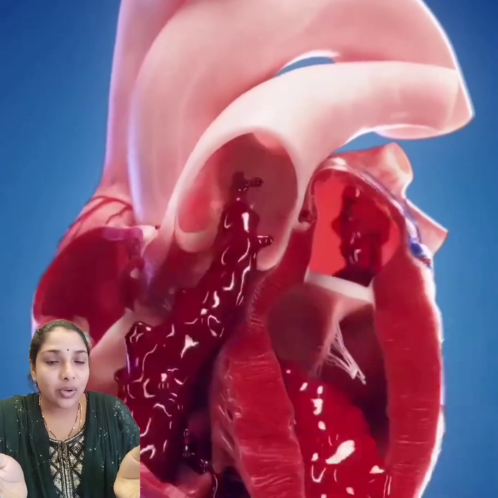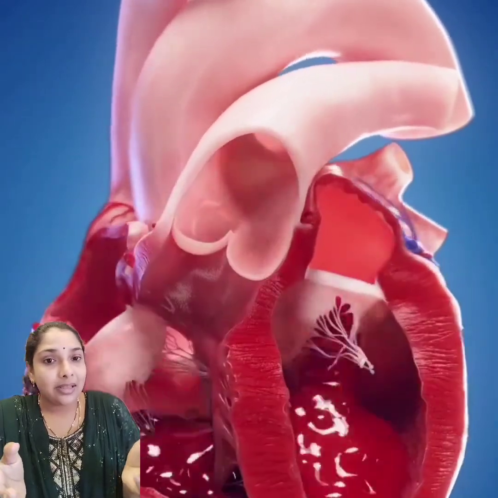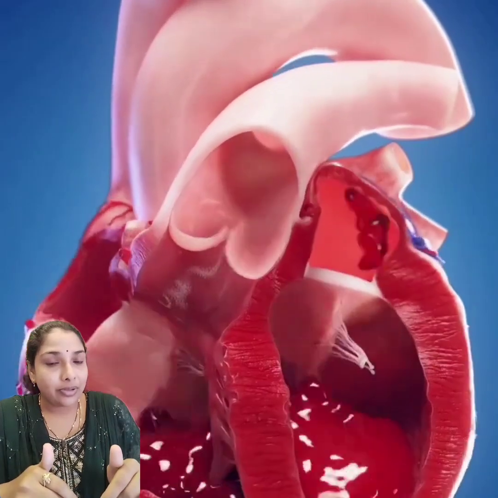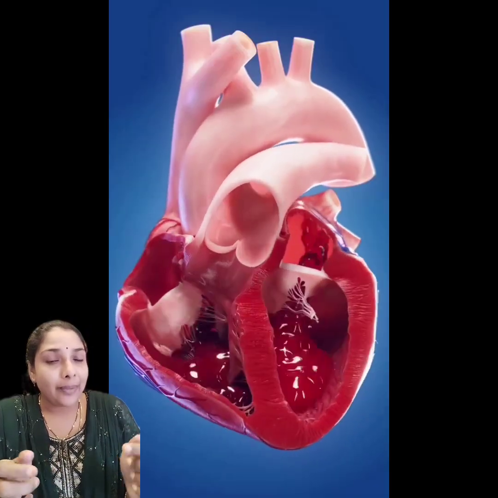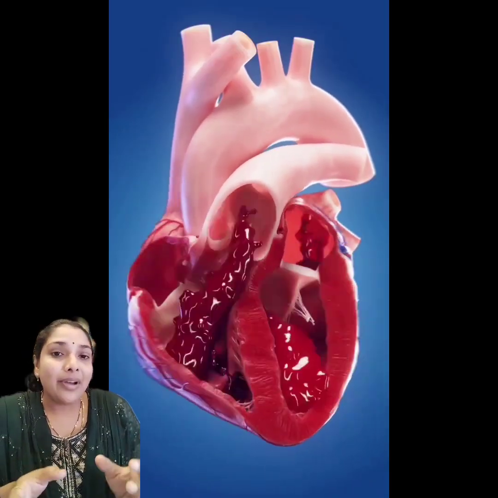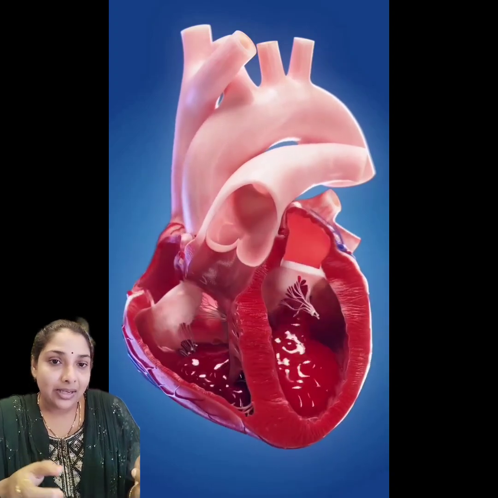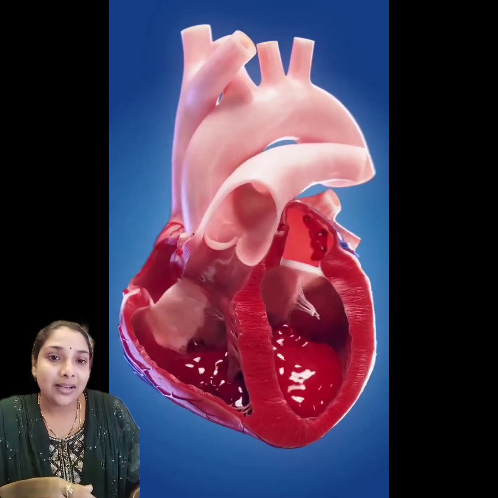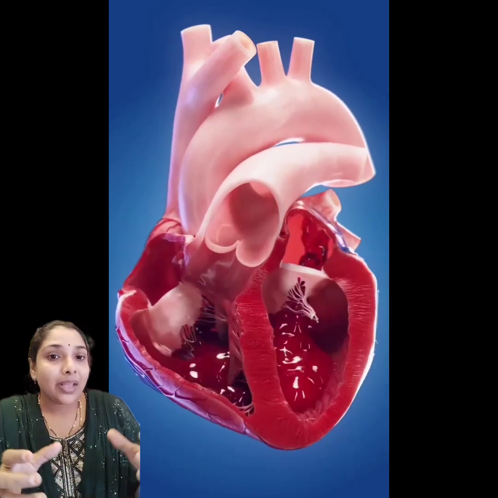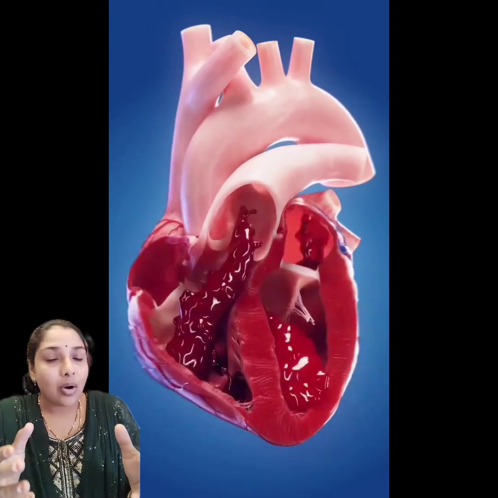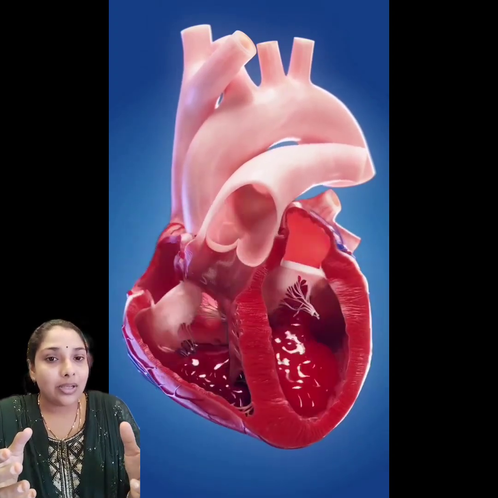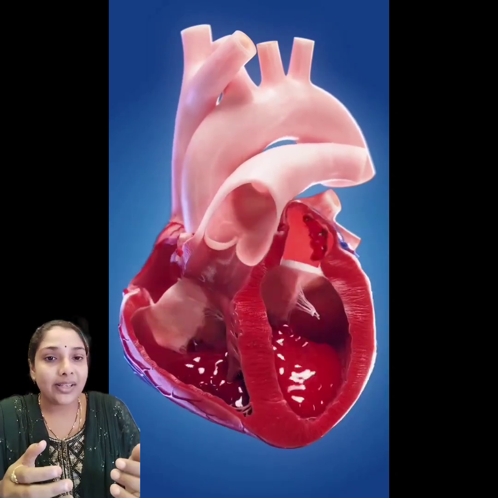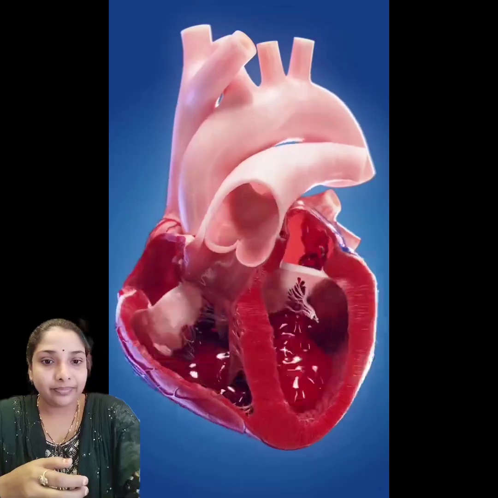It produces a sound called lub. And next, this blood enters the ventricles. How does it enter the ventricles? At this time, the auricles contract and the ventricles expand, so it produces a sound, that is dub. And this pressure we call the diastolic pressure. So the sound exerted by the auricles we call systolic pressure, whereas the sound exerted by the ventricles we call diastolic pressure.